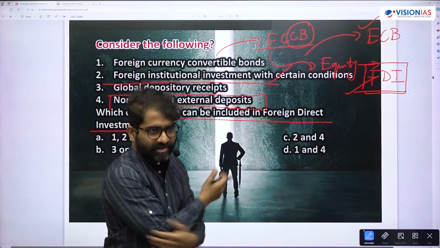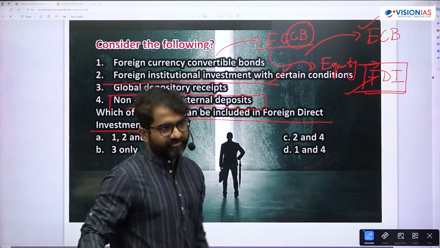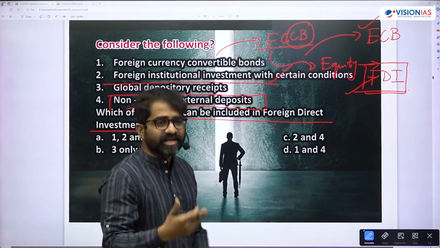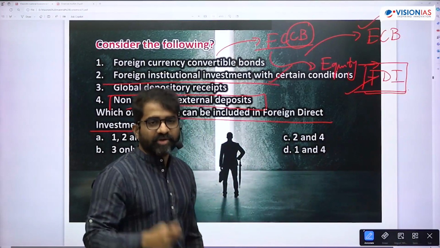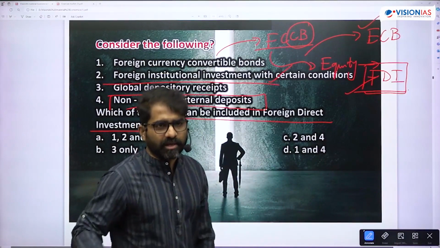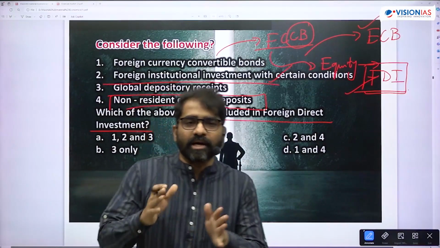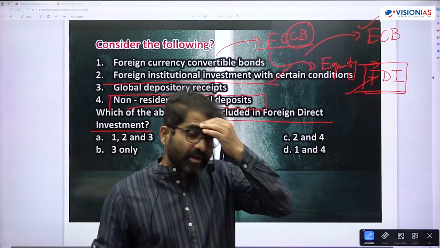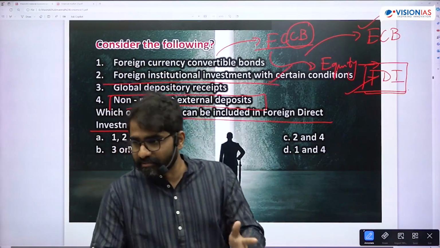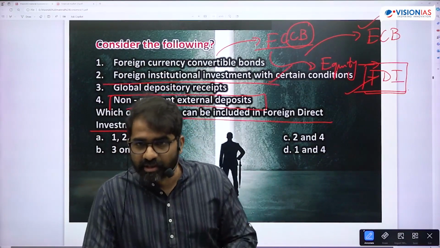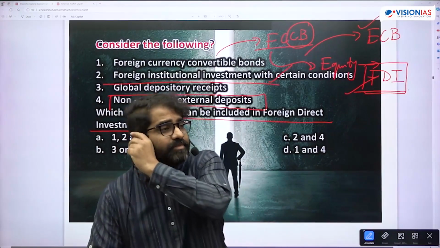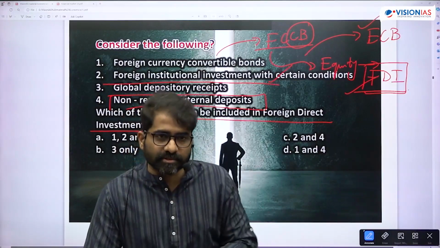Remember we talked about debt. So there in the debt you will find NRI deposits. It is NRE, non-resident external. You have NRE, NRO and FCNR. FCNR account is maintained by NRIs only in foreign currency. That money is maintained only in foreign currency. And FCNR account is maintained only in term deposits.